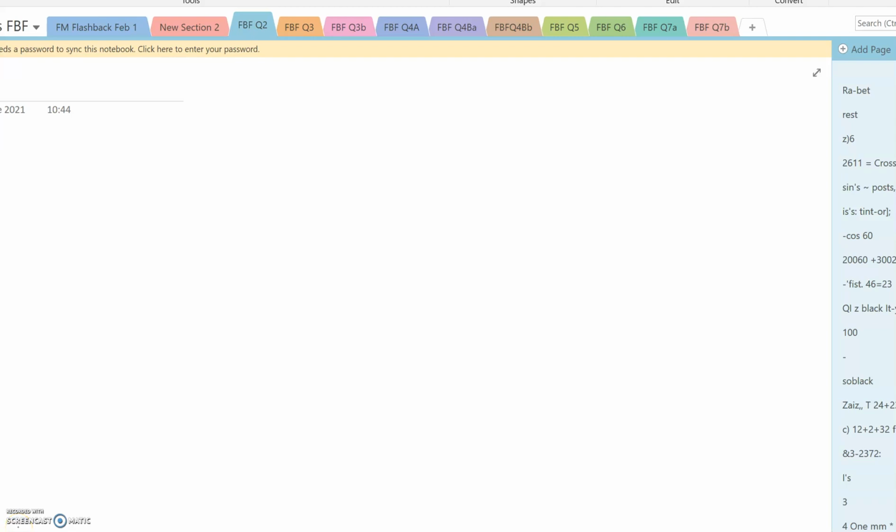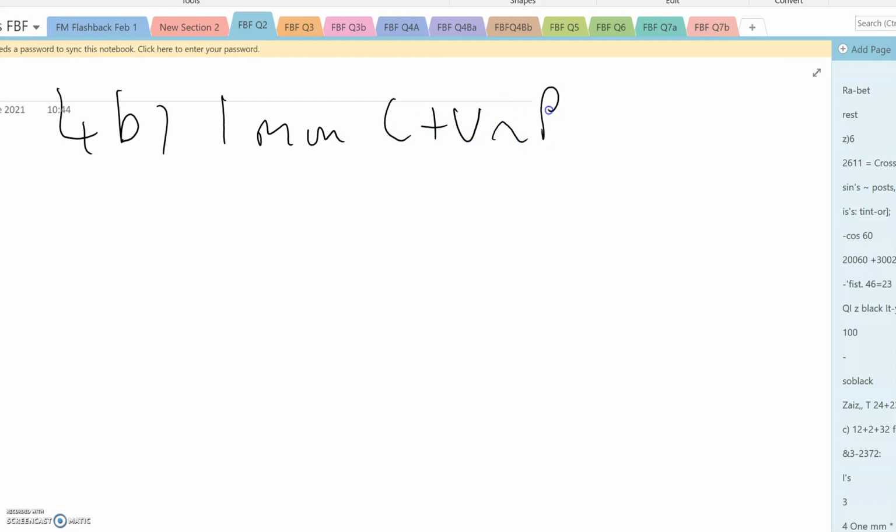Autumn Term 4, Question 4b. We're now talking about the total number of vehicles. It's still 1 minute, and the number of cars plus vans has a Poisson distribution with mean 12. And we want to say what's the probability that C plus V equals 15.